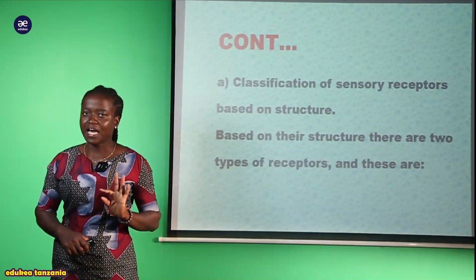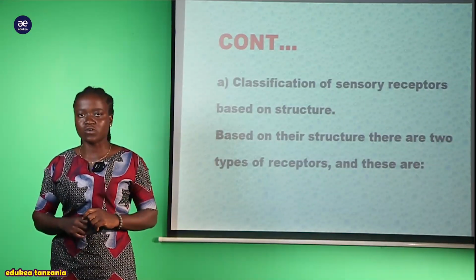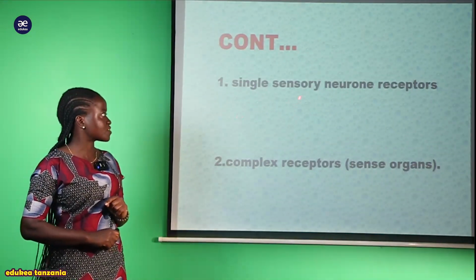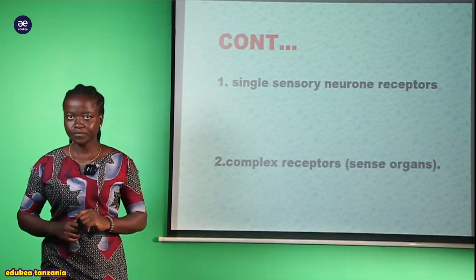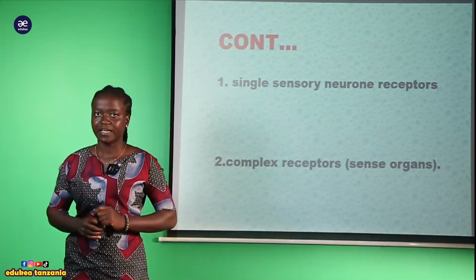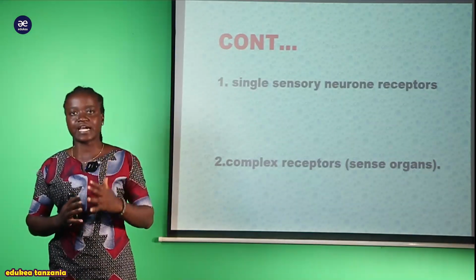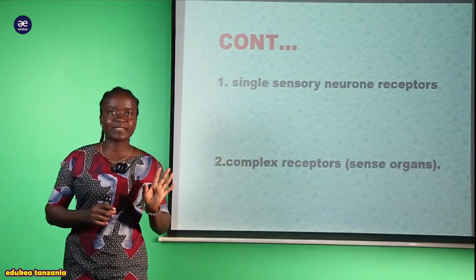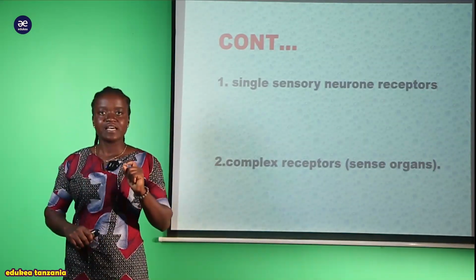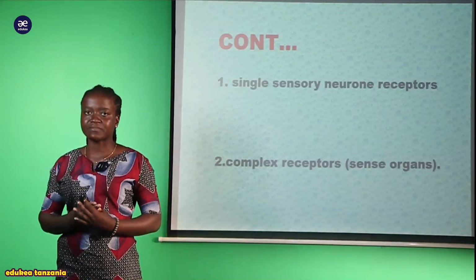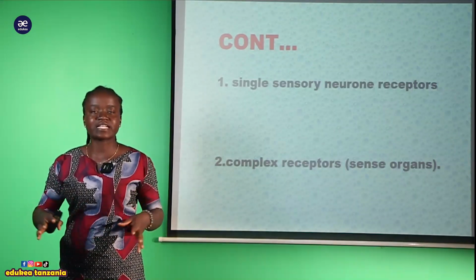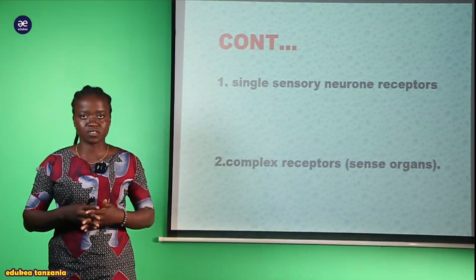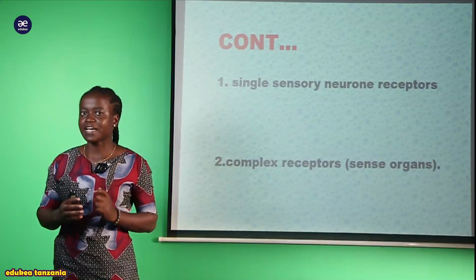As I said in the last session, we also classify the sensory receptor based on the structure. In this classification based on the structure, we have already covered the first classification, that is the single sensory neuron receptor. That is the first kind of classification of sensory receptor based on the structure. Within this single sensory neuron receptor, these are receptors called the primitive receptors. They are specialized to detect the stimulus from their surrounding and thereafter to send those impulses to the central nervous system, that includes the brain together with the spinal cord.